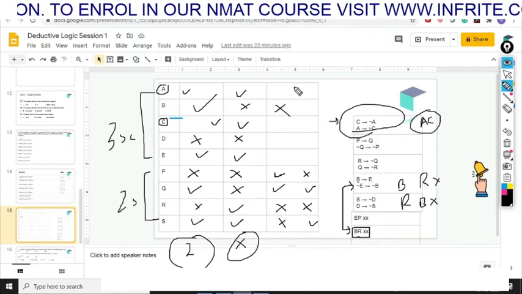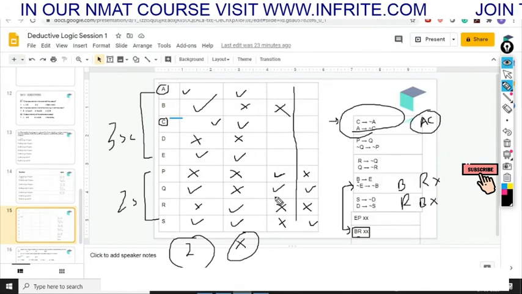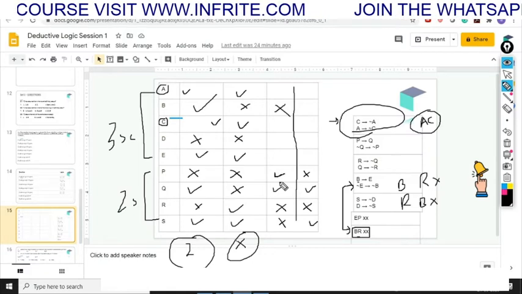So now we have sub case 1, in which P and Q both are selected. In this case, if P is selected, Q is selected.